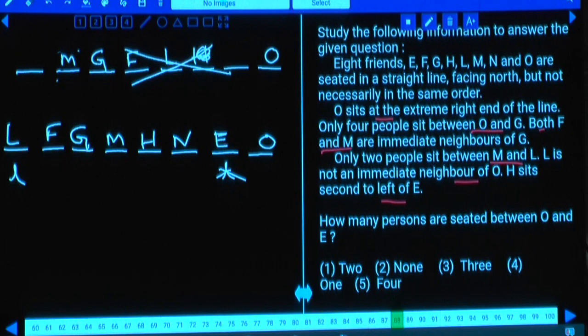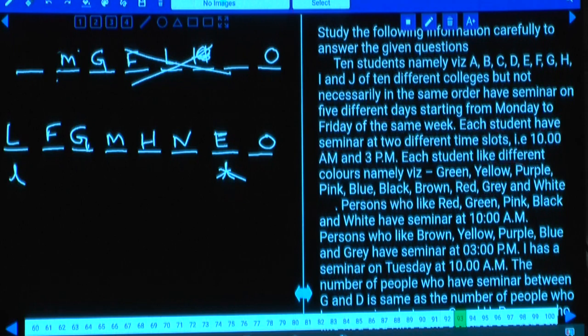Now question numbers 93 to 97. What is the information here? 10 friends, A through J, of 10 different colleges, but not necessarily in the same order.